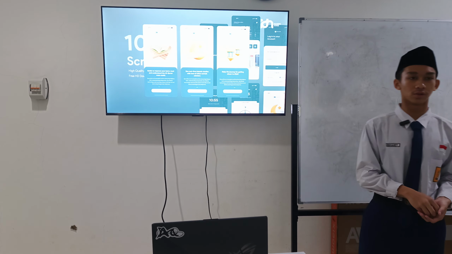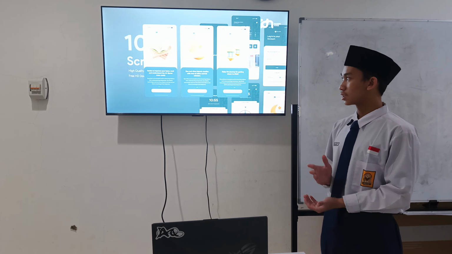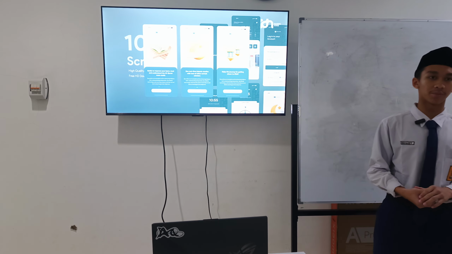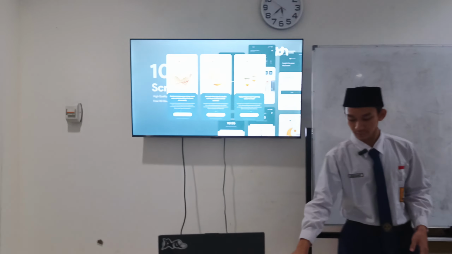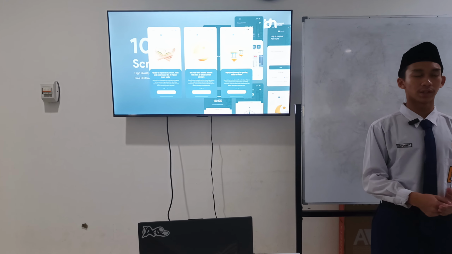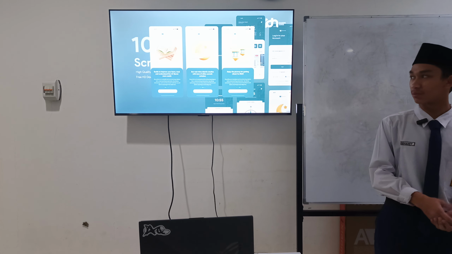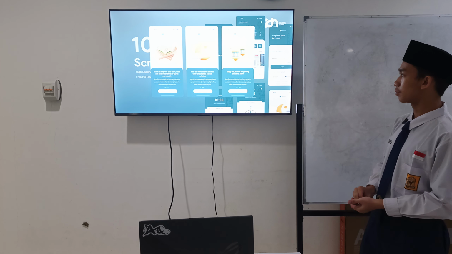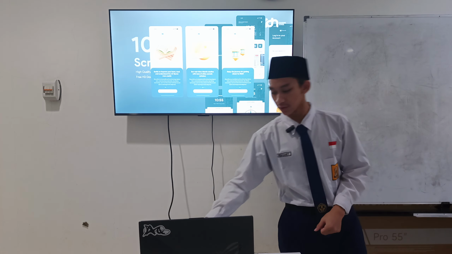There is the Quran Go splash screen. All of these 3D icons that I made, I took from Canva. Just a quick tip: if you want to create a UI application, you can use Canva for free elements. And this is the splash screen that I made. Just simple: continue, next, and get started.